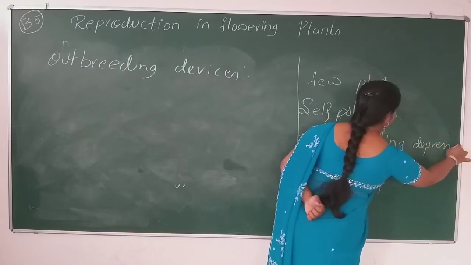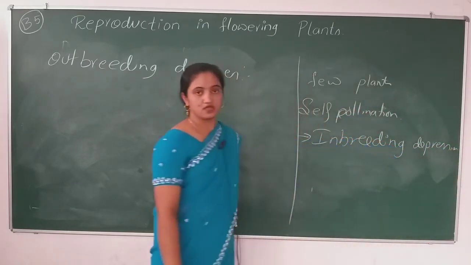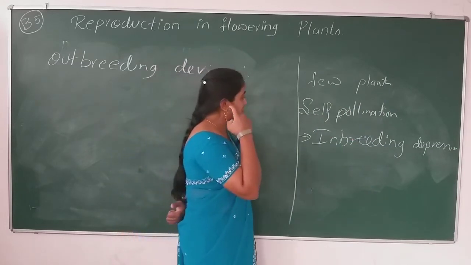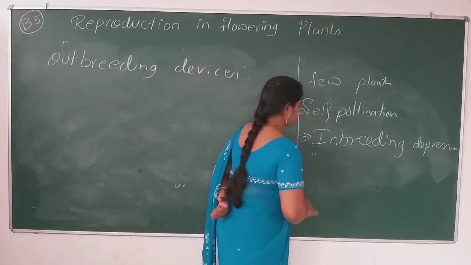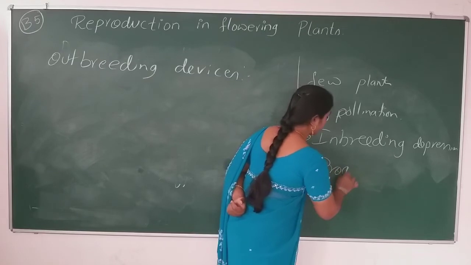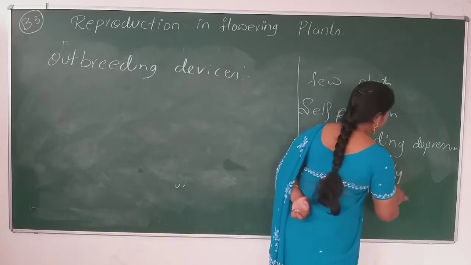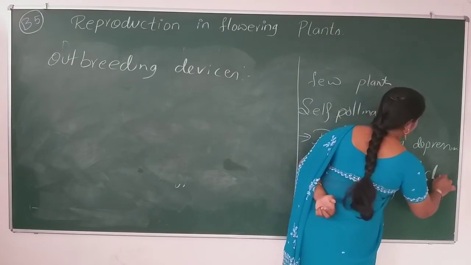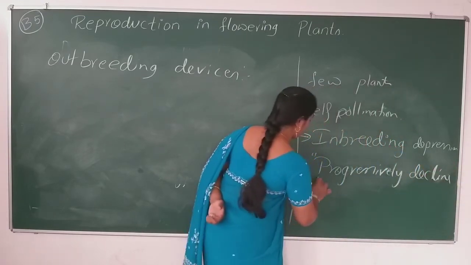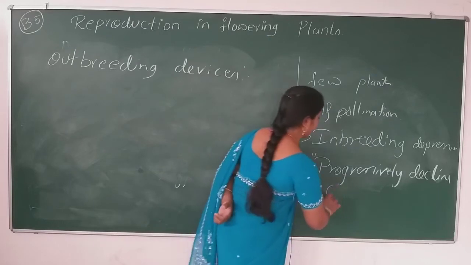So what is inbreeding depression? The inbreeding depression is the progressive decline of characters.